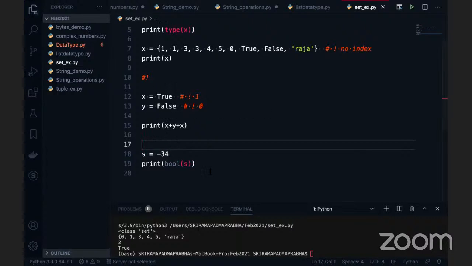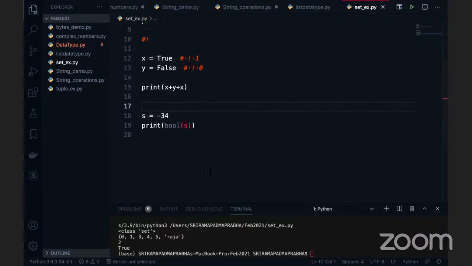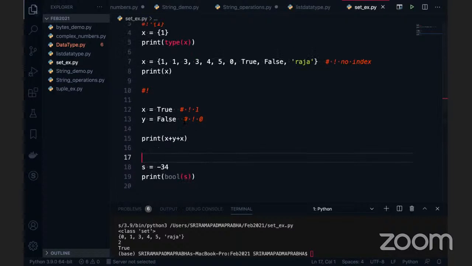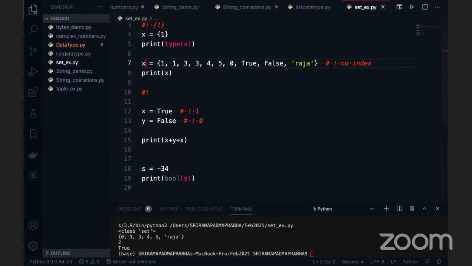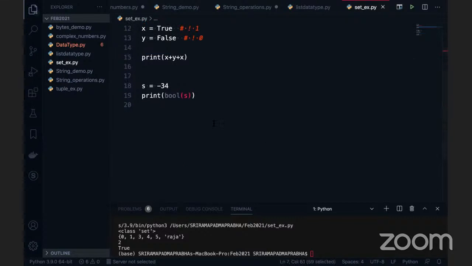Data type conversion is always important. That's the reason we can also convert a list into a tuple, and a tuple into a list. Coming to the next point, the set. These are the set operations. What set operations do we have?